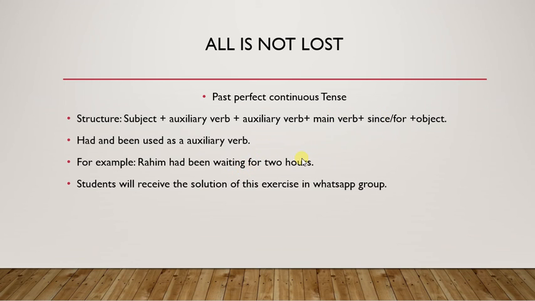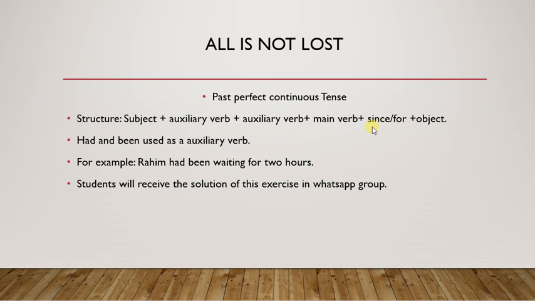For is used in for 2 hours when the exact time is not given. We don't know whether they are talking about 2 hours in the morning, in the mid afternoon or at midnight. So the concept is clear: when the exact time is given, we use since, and when it is not given, we use for.